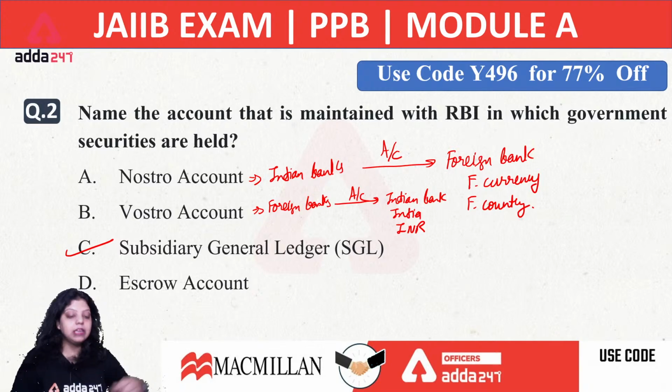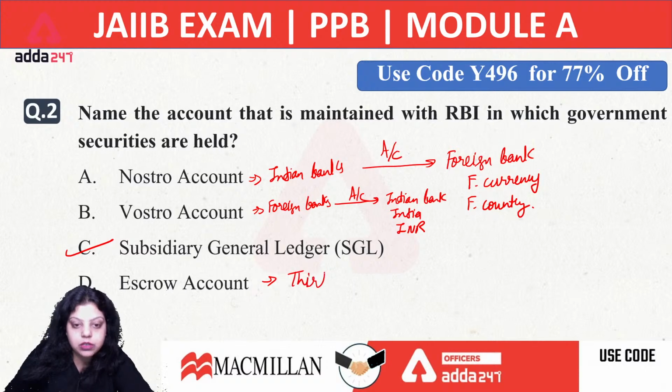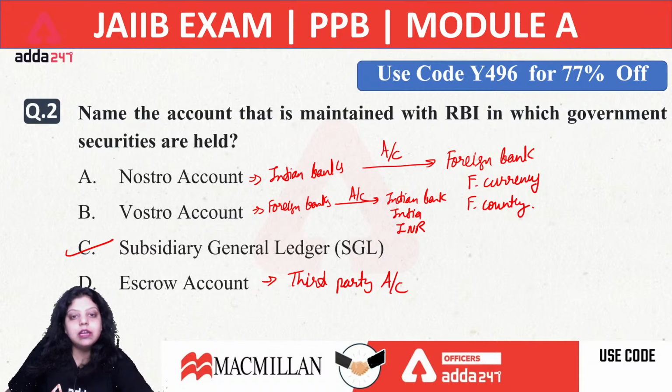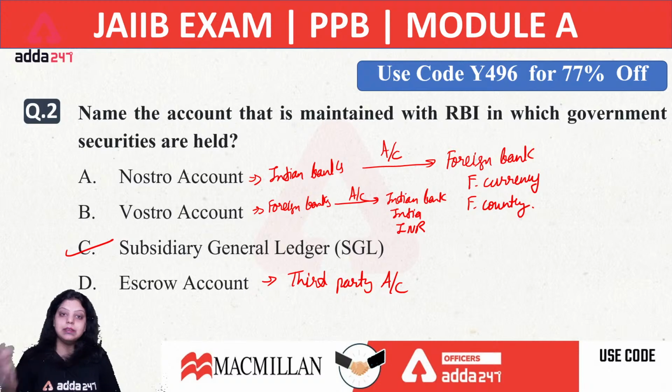Now, an escrow account is a third party account. An escrow account is a third party account maintained by financial institutions on behalf of two parties. For example, there are two persons A and B, both trading with each other. A is the buyer and B is the seller, let's say, and they are performing a certain trade.